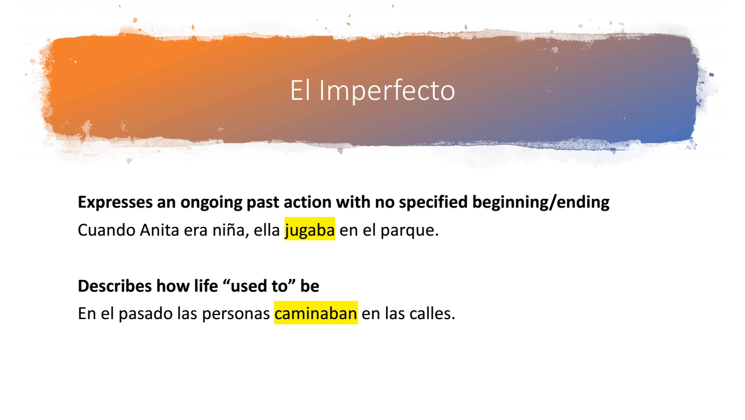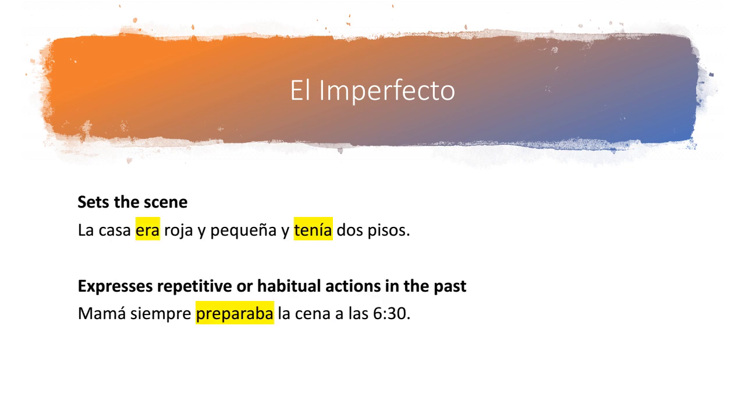It's just describing how things used to be, and so we use the imperfect tense to do that. El imperfecto also helps set the scene. So whenever you're trying to describe the people and places and things in a story, and you're trying to set the scene, you're going to use el imperfecto. So la casa era roja y pequeña y tenía dos pisos. The house was red and small and had 2 stories.